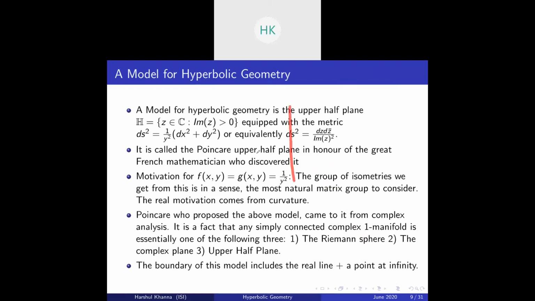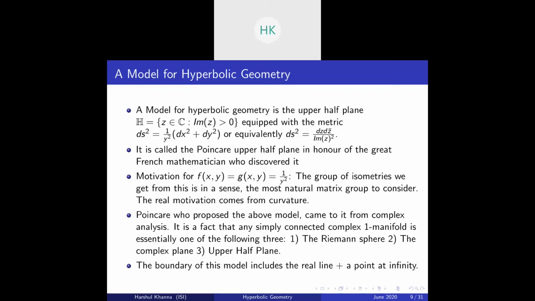For example, this is your complex plane, and this whole region is where the imaginary part of the complex number is greater than 0. We equip it with the metric ds square equal to 1 by y square times (dx square plus dy square). That is, we take f(x,y) equal to g(x,y) equal to 1 by y square.